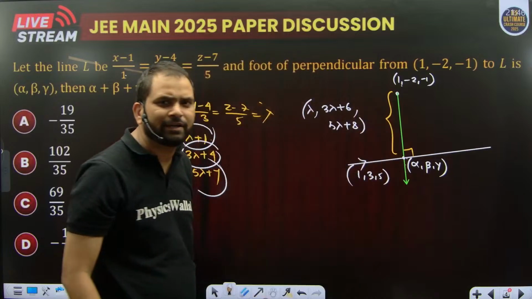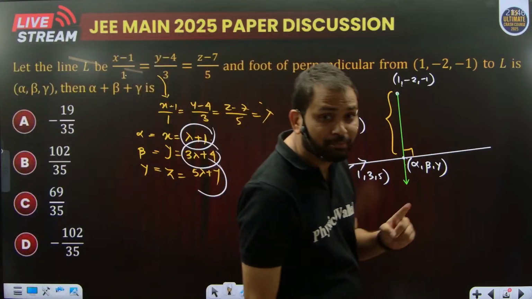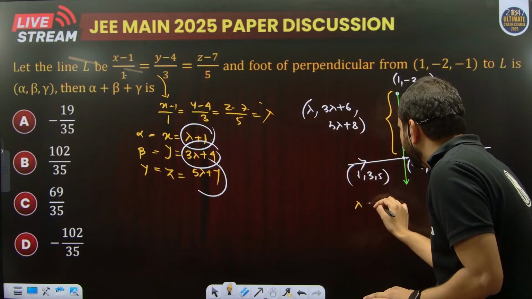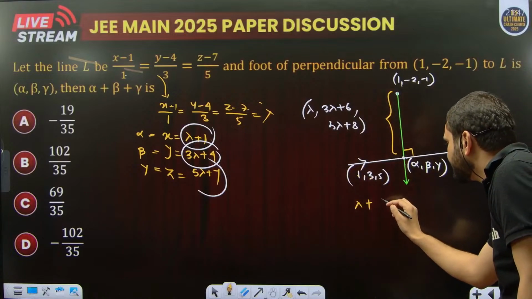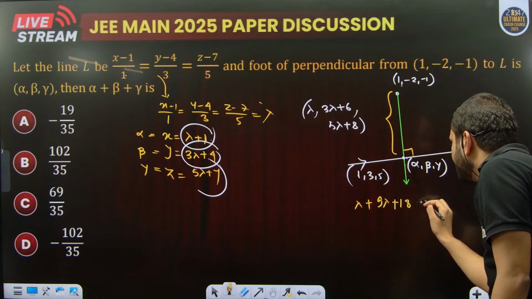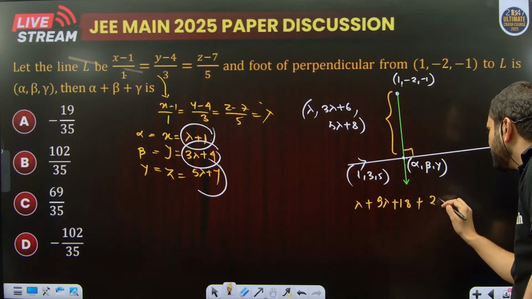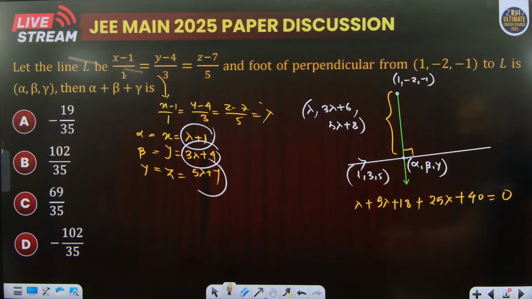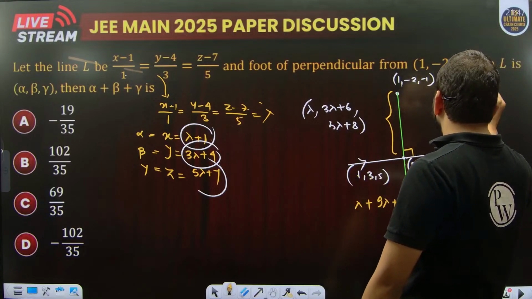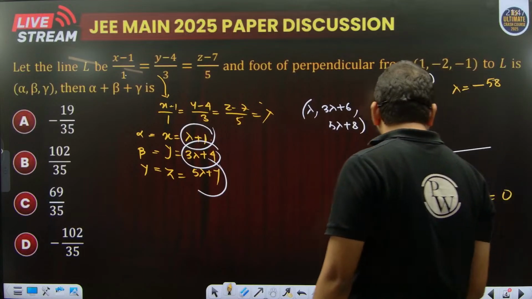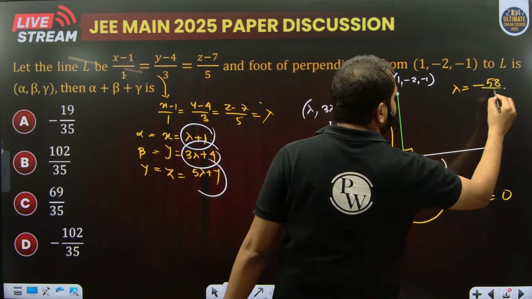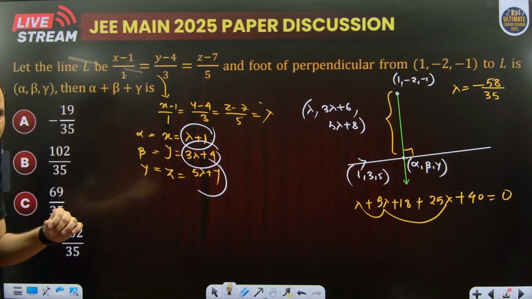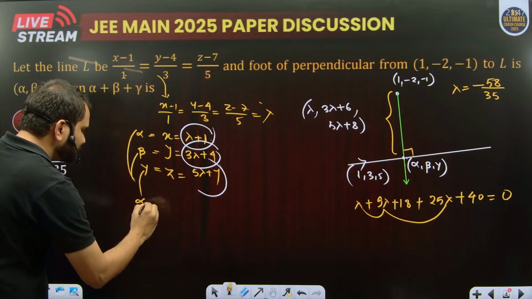Since these two lines are perpendicular, the dot product of their direction ratios must be 0. That means 1 into lambda plus 3 into (3 lambda plus 6), that is 9 lambda plus 18, plus 5 into (5 lambda plus 8), that is 25 lambda plus 40, must be equal to 0. So 35 lambda plus 58 is equal to 0, or lambda is equal to minus 58 by 35. Now we have to find the value of alpha plus beta plus gamma. What is alpha plus beta plus gamma?